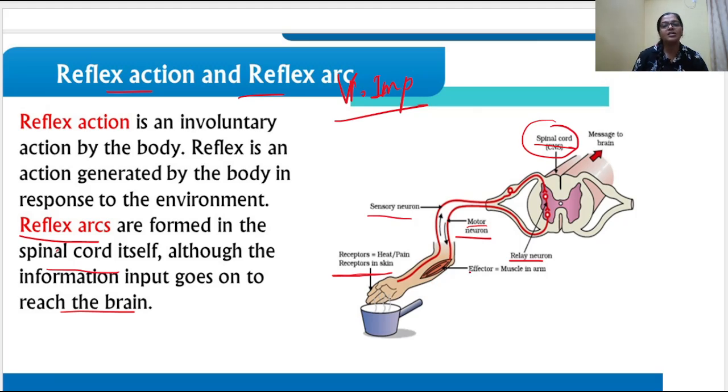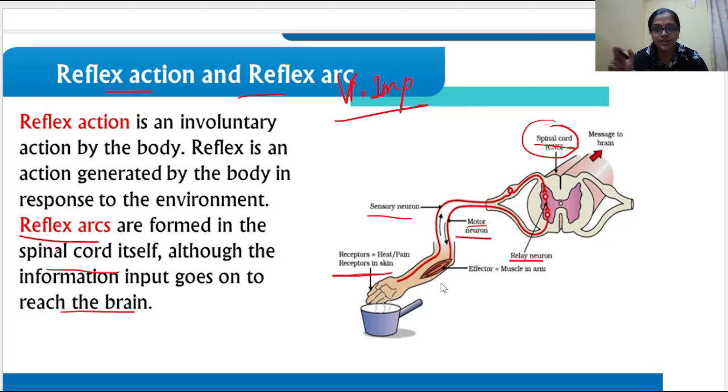The motor neuron is connected to the effector organ. The effector organ has to make changes in the protein present in the muscle so that the hand is removed. Once the impulse reaches the effector organ, the proteins present in the muscle cells will contract and will move the hand away from the hot pan.